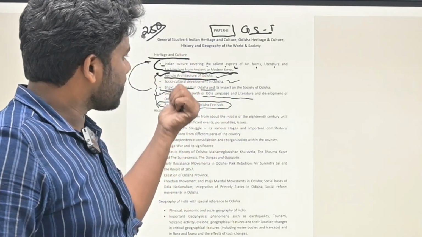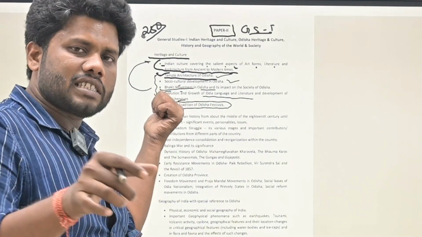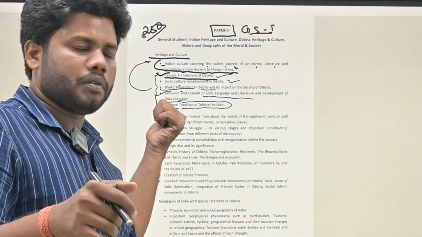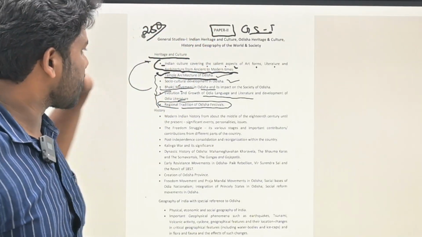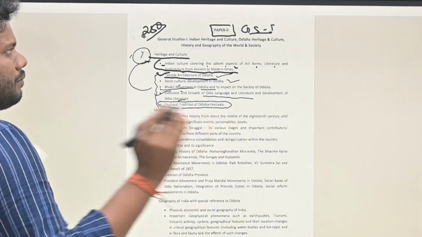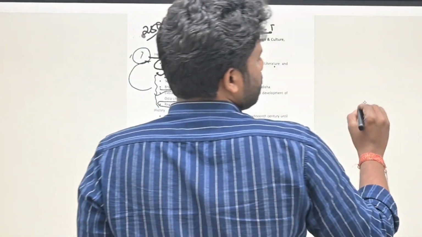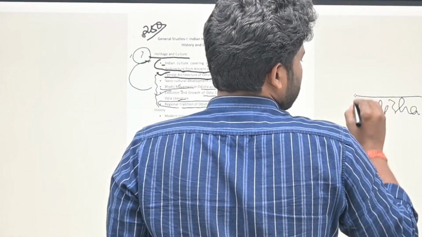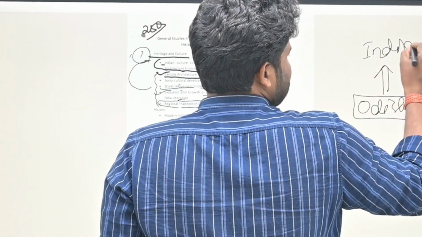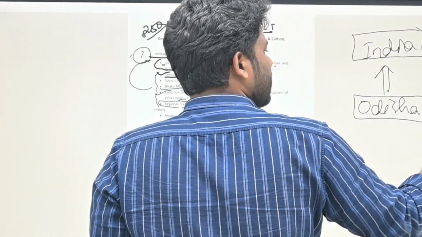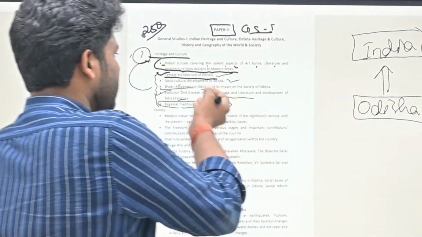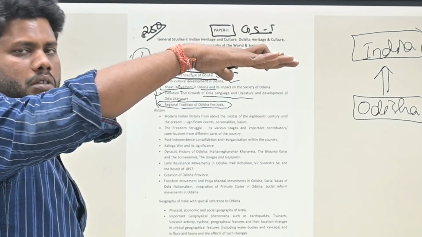While answering this type of question, you need to focus on the recent part. The contribution of the government of Odisha or new schemes that have been launched need to be coupled with your answer writing. That is the first part, heritage and culture. What I am trying to say is that whenever we cover the Odisha part, you need to have comparative knowledge with respect to India, such as Odisha's Bhakti movement with respect to the Indian Bhakti movement.